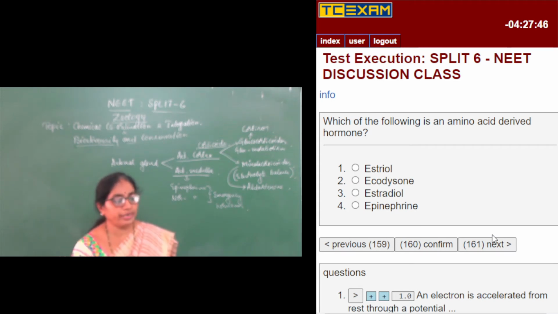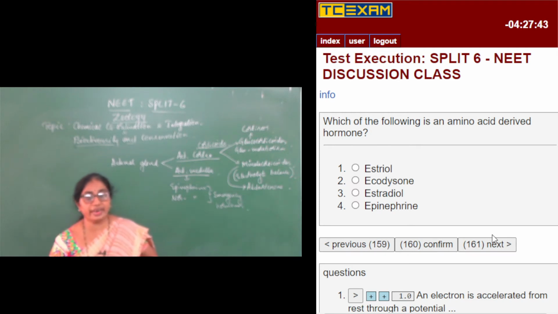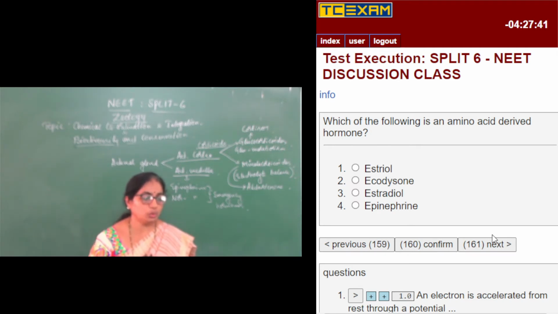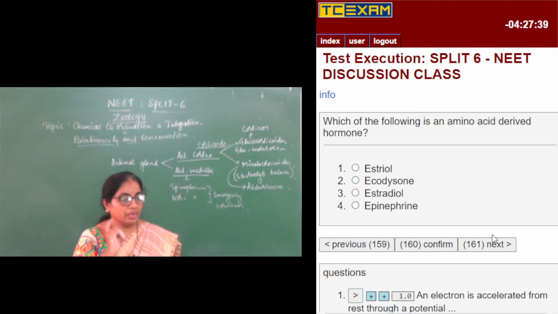Which of the following is an amino acid derived hormone? I have given a lot of explanation about the adrenal gland. Here estriol, ecdysone and estradiol are all steroid hormones.